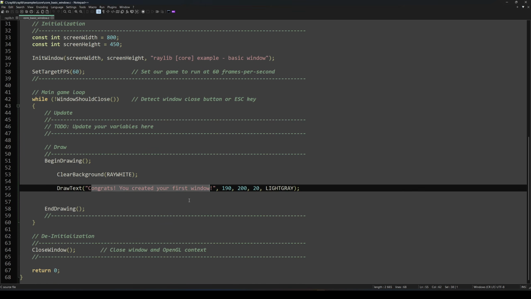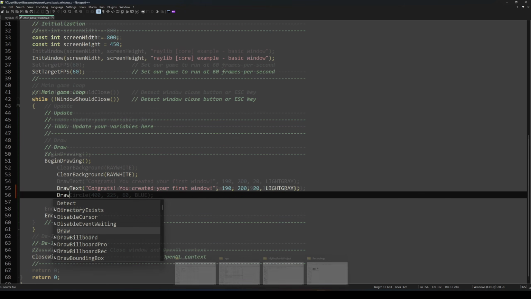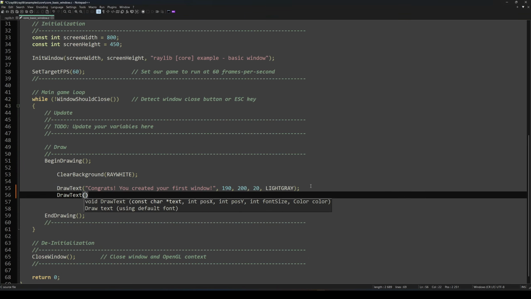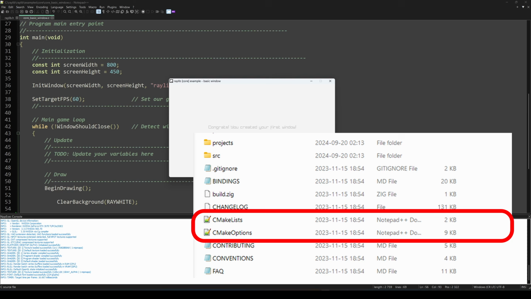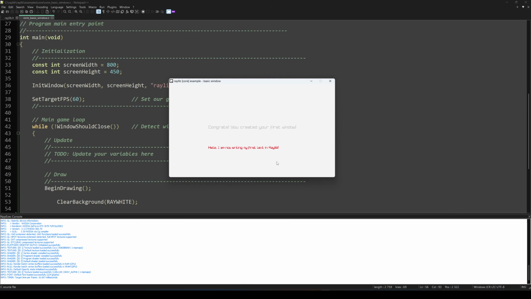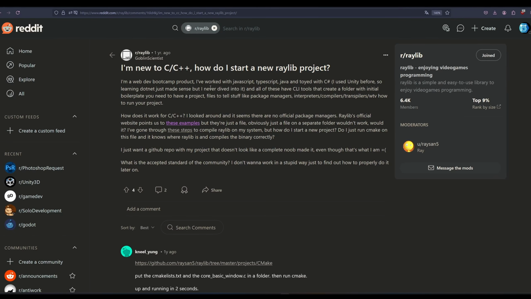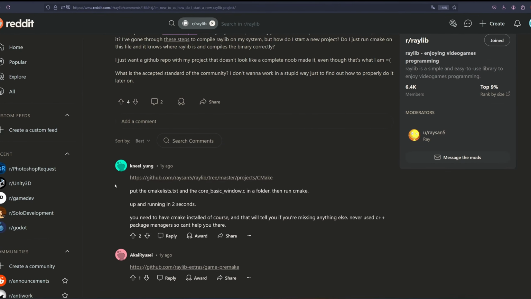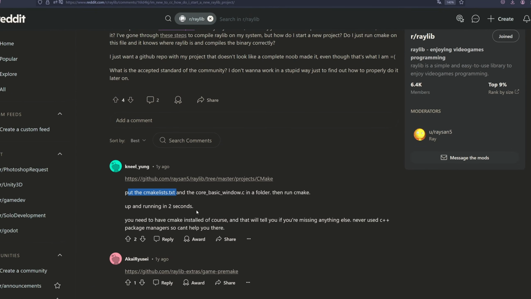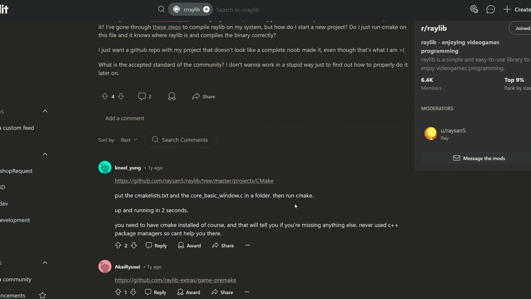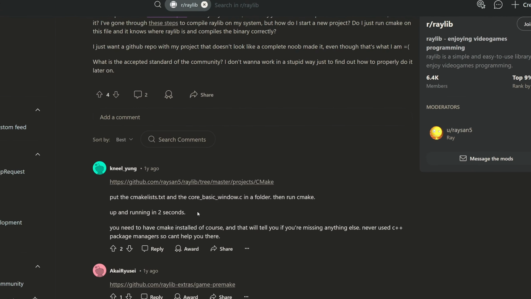So starting a new fresh project, as I soon find out, is as simple as opening any C file with the notepad that comes with Raylib. But before I have a chance to even try that, I start to wonder what all these CMake files are inside the Raylib folder. And I find this thread when googling about it. How do I begin? How do I even start a new project? And there's this comment right here. Put the CMakeLists.txt and the core basics window.c in a folder, then run cmake. Up and running in 2 seconds.